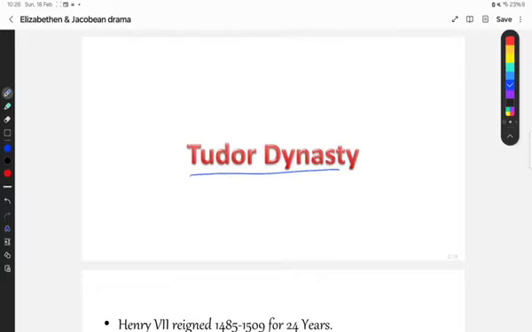The Tudor dynasty is also a family of rulers who ruled in England for a period of 118 years. So how it started in England and how it ended in England we are going to discuss today.